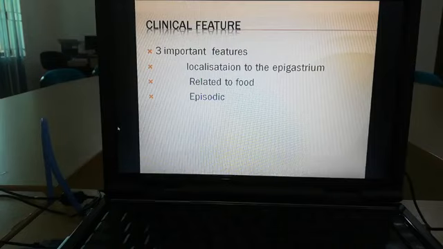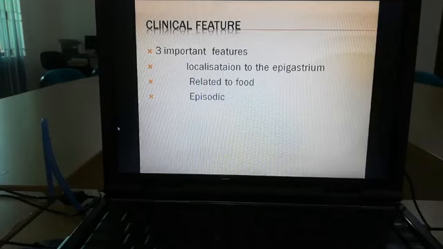That is the site of the pain. We all know about SOCRATES, and from SOCRATES we know the site of the pain. What is the site? The site is the epigastric region. That is most important for peptic ulcer disease. If the pain is in the epigastric region, you have to suspect peptic ulcer disease. If the pain is elsewhere, there may be another cause. So whenever a patient complains of pain, you have to localize the site. If it is localized to the epigastrium, there is a greater chance of peptic ulcer disease.